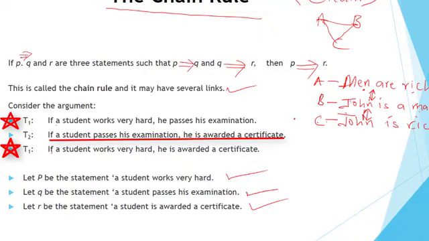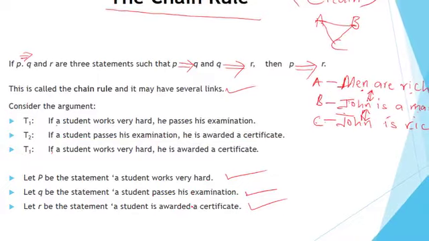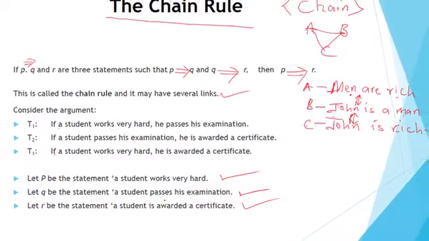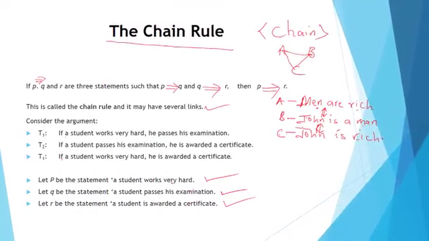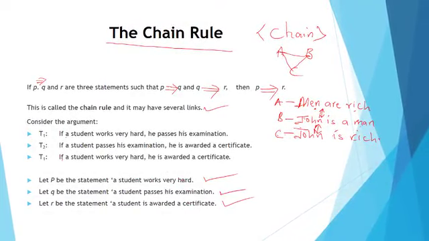You can say, if a student works very hard, he passes his exam, then he is awarded a certificate. Now remember, awarding a certificate has a link with passing the exam, while a student working very hard has a link with passing the examination.